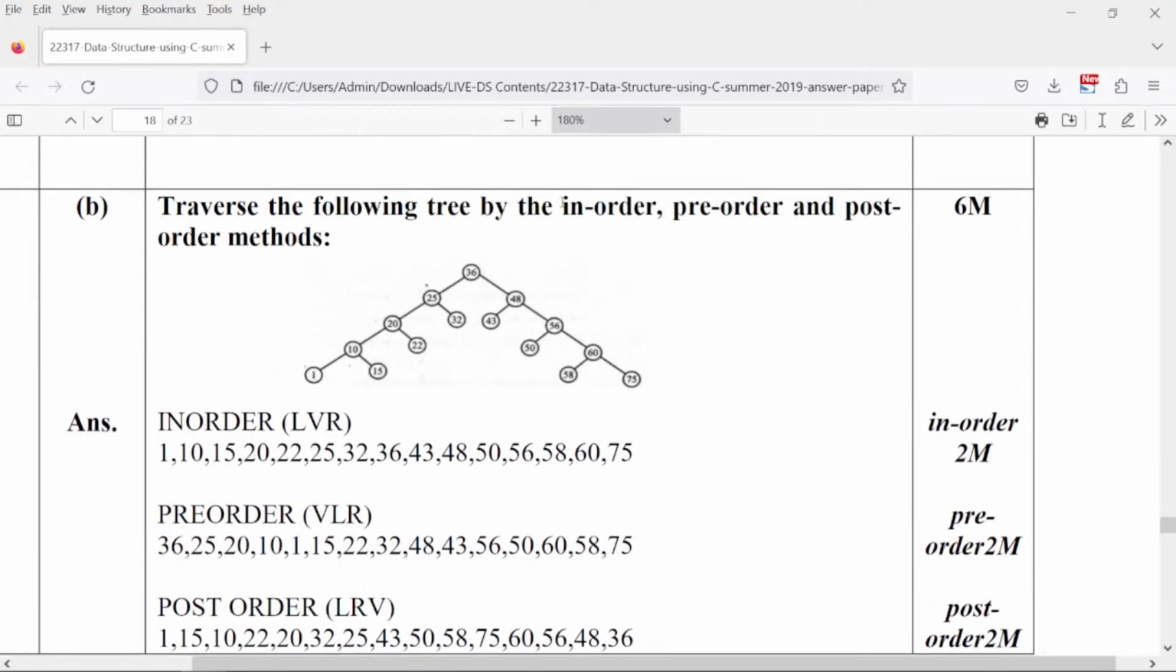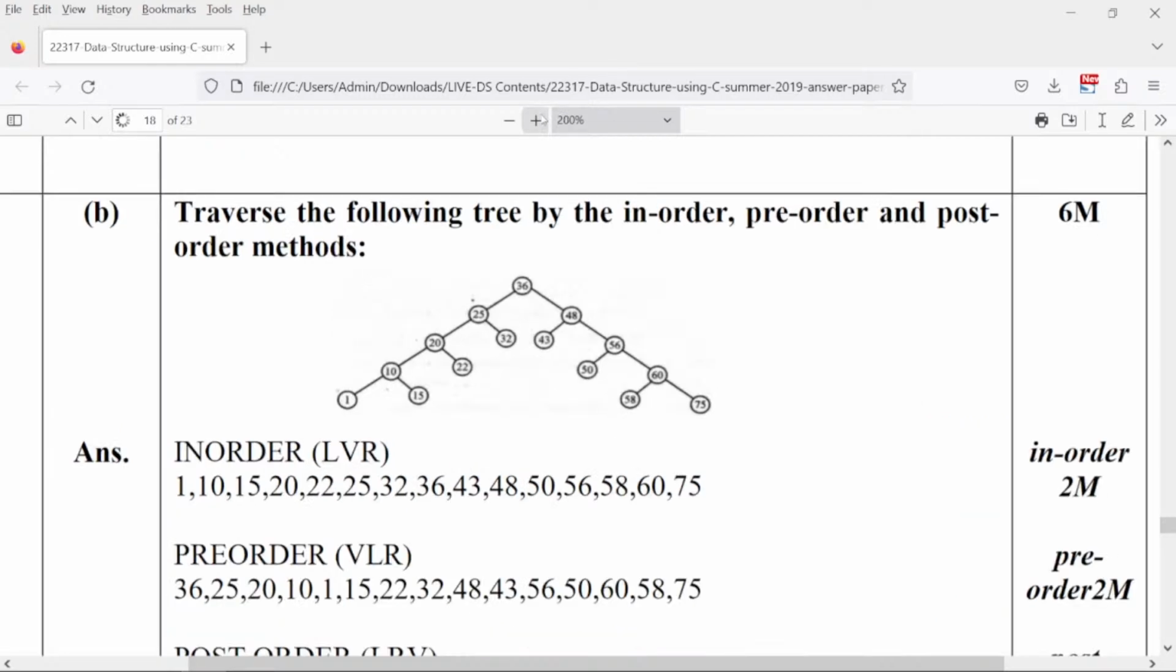This is traversing the in-order, pre-order and post-order methods. Now pre-order, post-order, everybody please concentrate here. This I had already solved in the last class, that is yesterday's video. But again, since few people had a doubt, I'll repeat here. But I want everybody to please concentrate here.